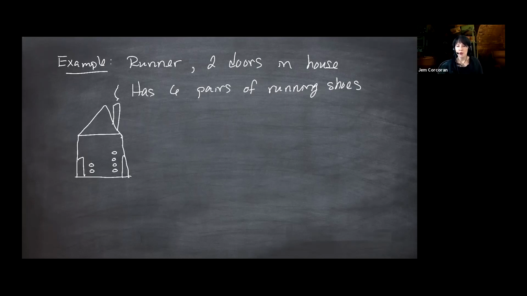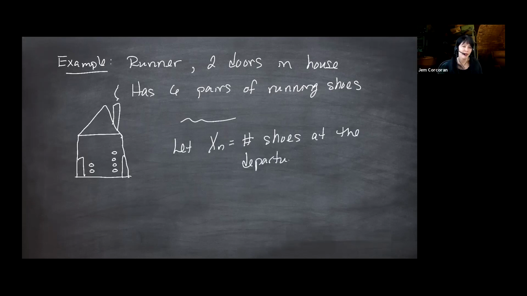Yeah, that's correct in the chat. And then the runner comes back, and if the runner was wearing shoes and is not barefoot, the runner comes back and randomly selects a door. And if the runner was wearing shoes, they drop them at that door. I know this is not going to make that much sense unless I write all those details out. But I'm going to let X_n be the number of shoes at the departure door on the nth day. So please check out the notes for more detail, and maybe the beginning of next lecture.